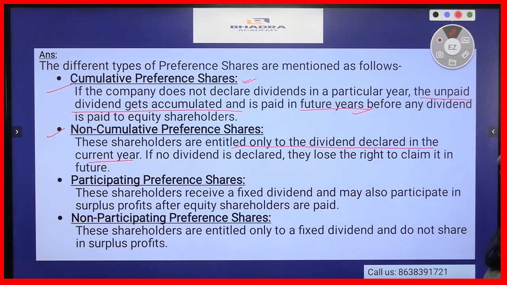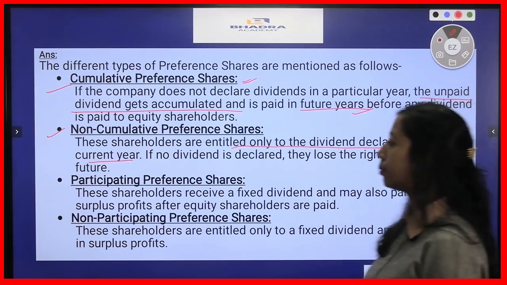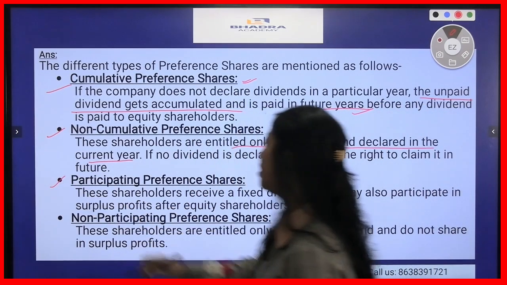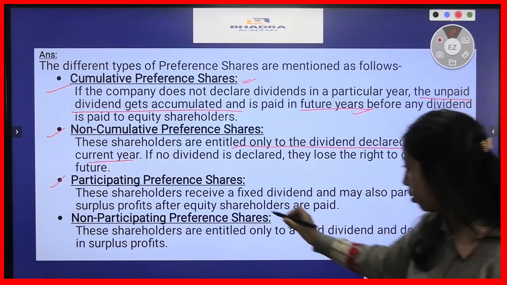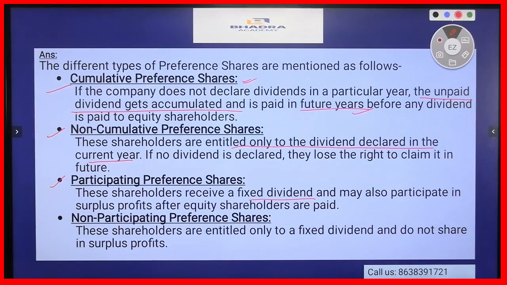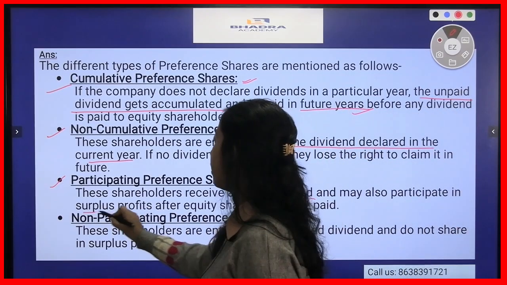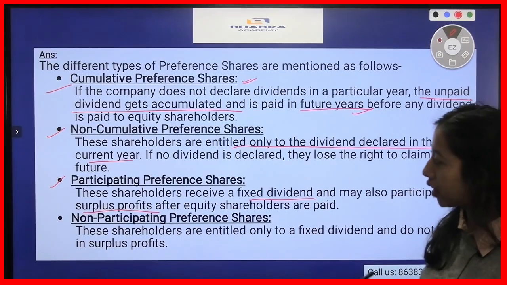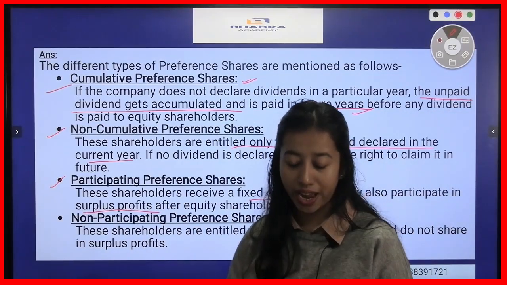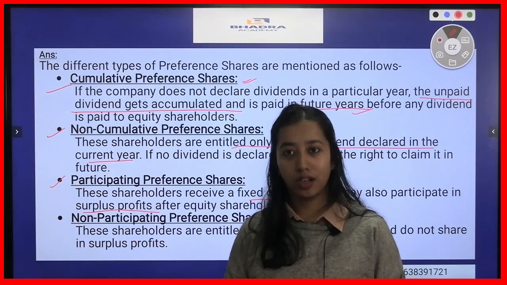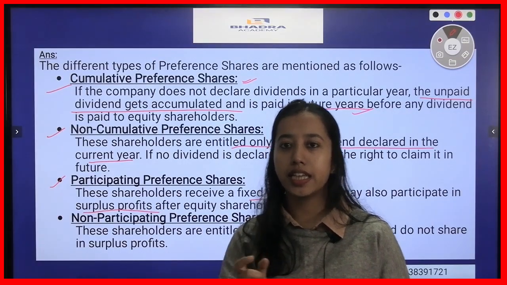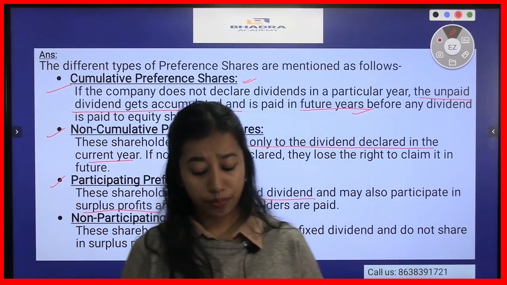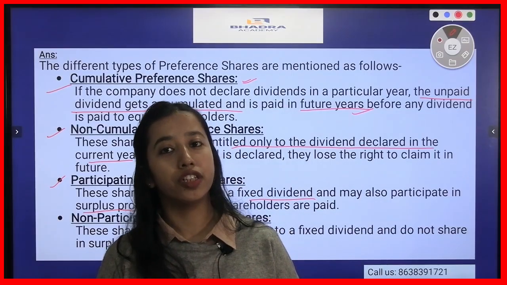Now the next type of preference share that we have is participating preference share. These shareholders receive the fixed dividend and may also participate in surplus profit after equity shareholders are paid. So suppose a shareholder holds 8% preference shares.